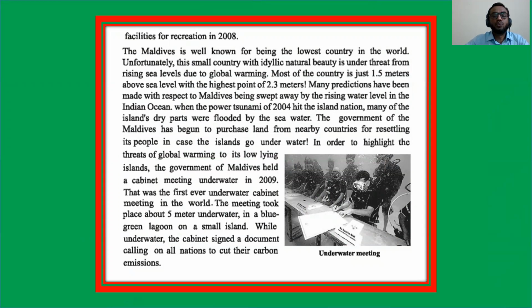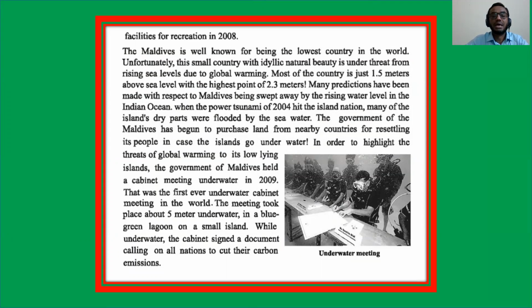The Maldives is well known for being the lowest country in the world.